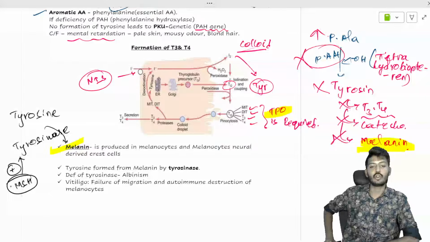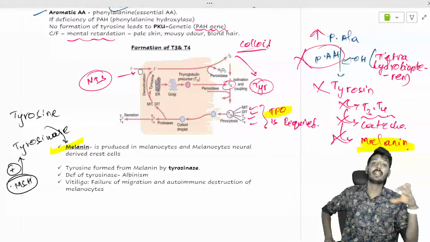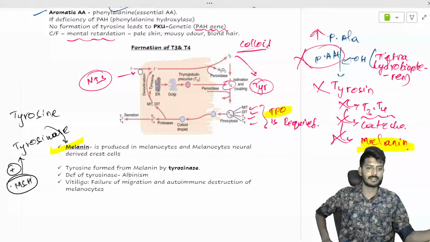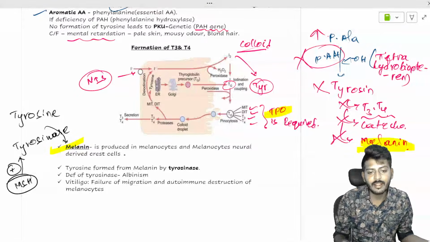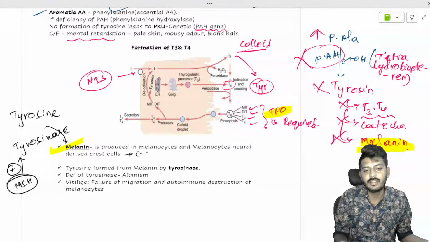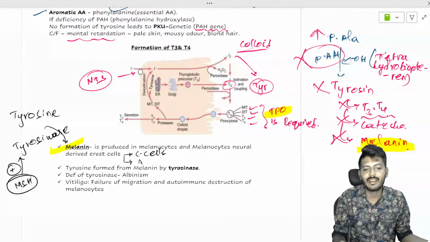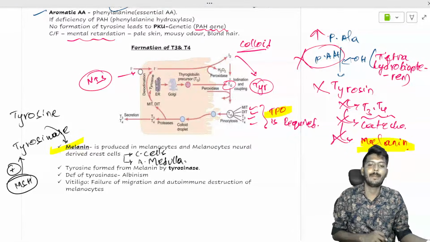So melanin is produced by melanocytes. Melanocytes are derived embryologically from the neural crest cells. Other derivatives of neural crest cells are the C cells, the parafollicular cells of the thyroid gland, and the adrenal medulla.